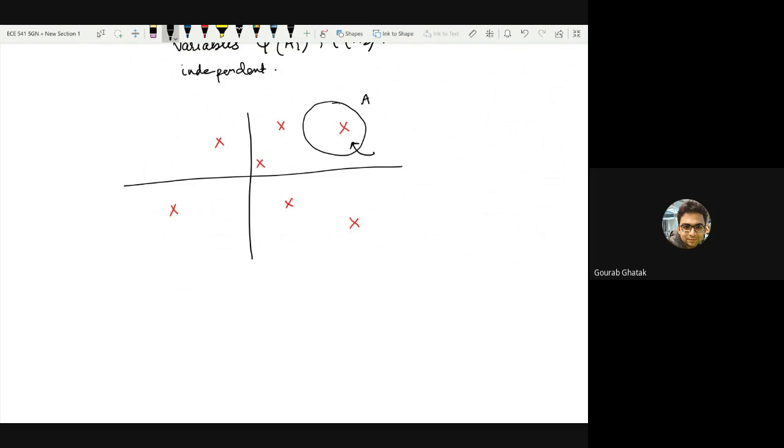The second point is, if you consider disjoint sets A1, A2, A3, A4 and so on, as shown in this figure, the numbers of points falling inside these sets are independent of each other, which means here this number 1, here this number 2, here this number 1 again, here this number 0, these numbers are independent of each other.